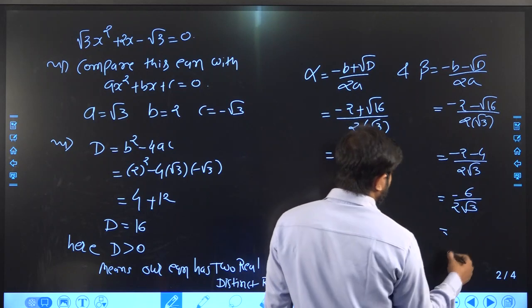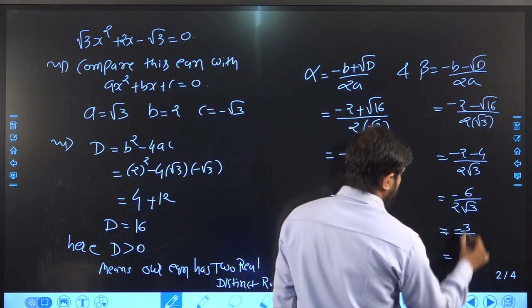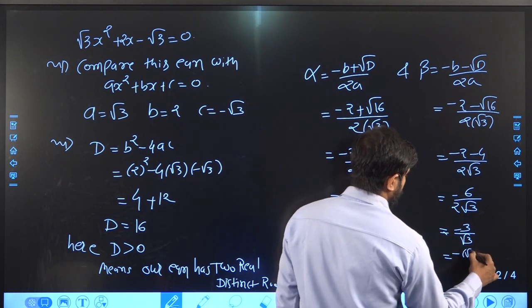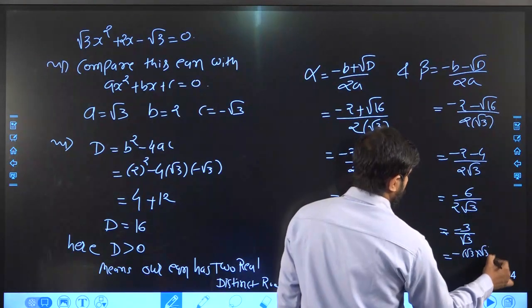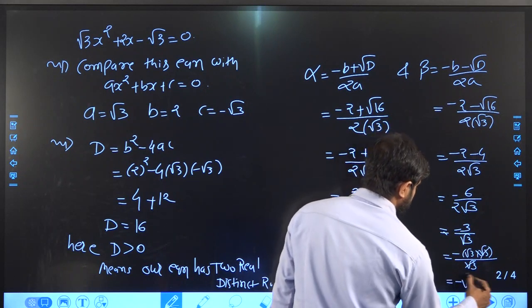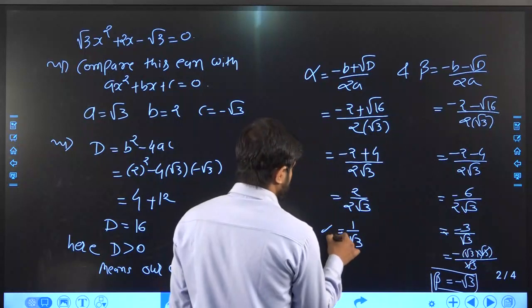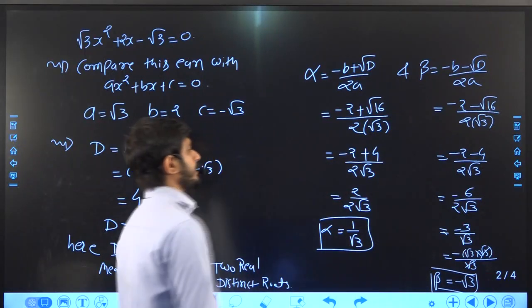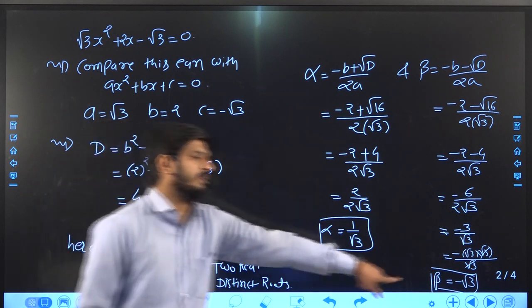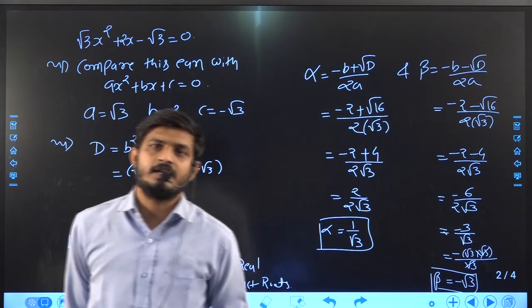Here 2 times 3 is 6, so minus 3 by root 3. But you can also write minus 3 as root 3 into root 3 upon root 3. So root 3 will be cancelled, so minus root 3 is your answer. Beta is minus root 3 and alpha is 1 upon root 3. So 1 upon root 3 and minus root 3 are the solutions of our given equation.